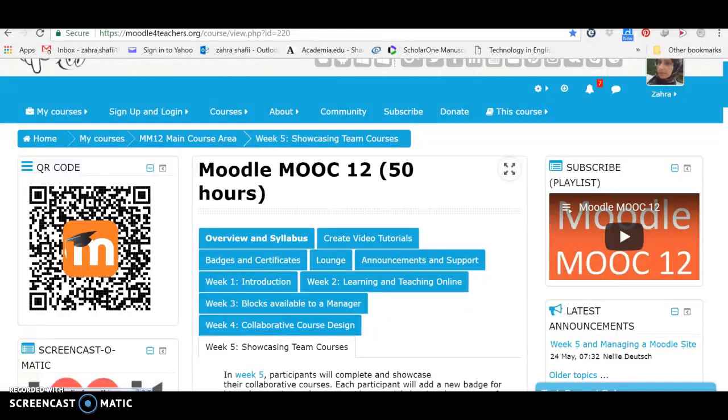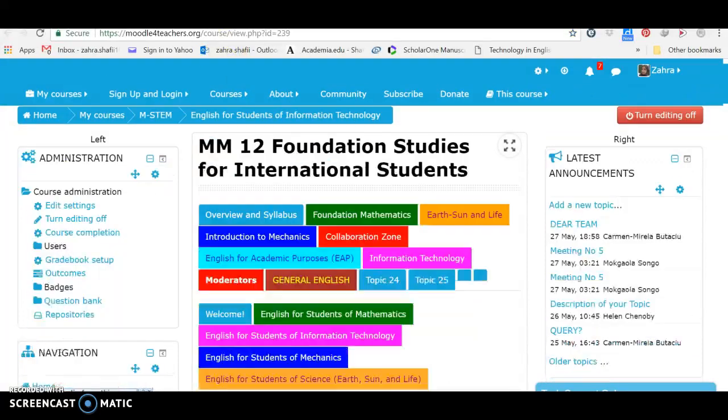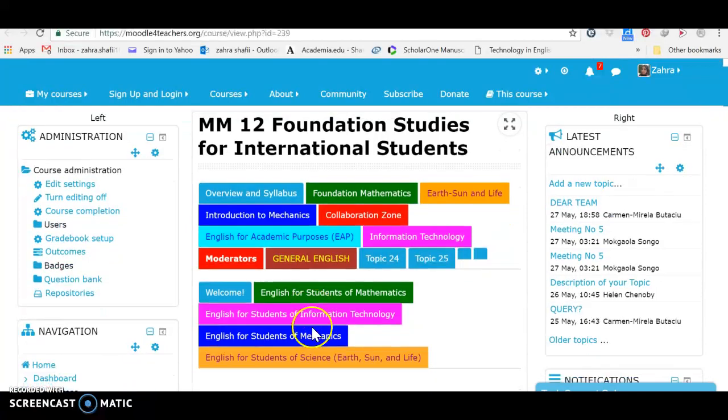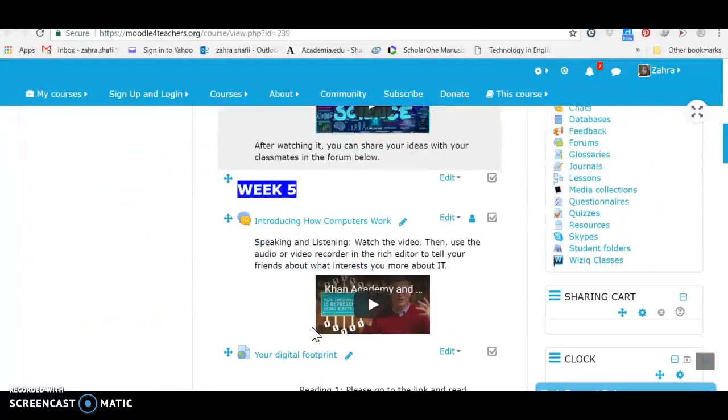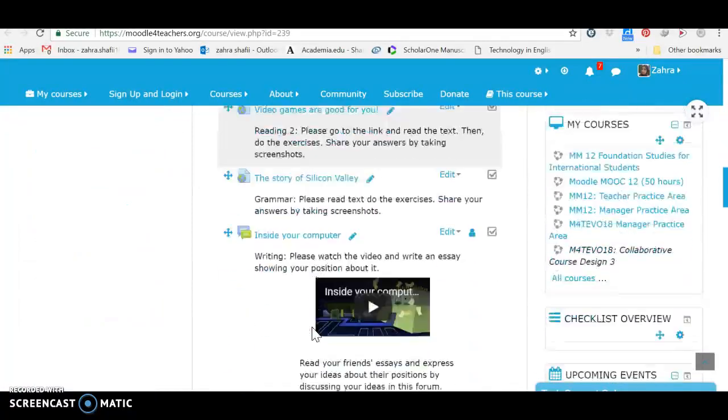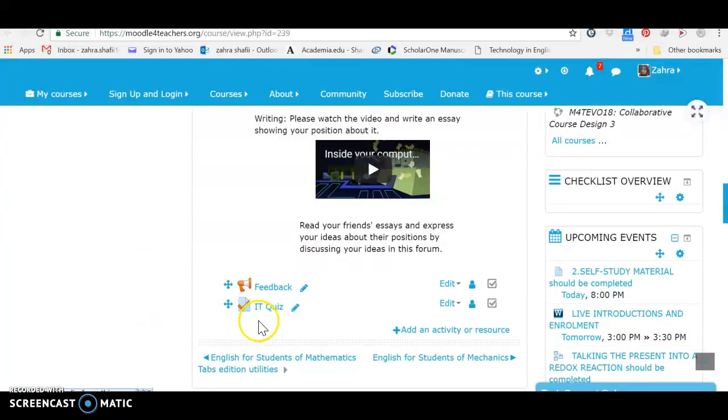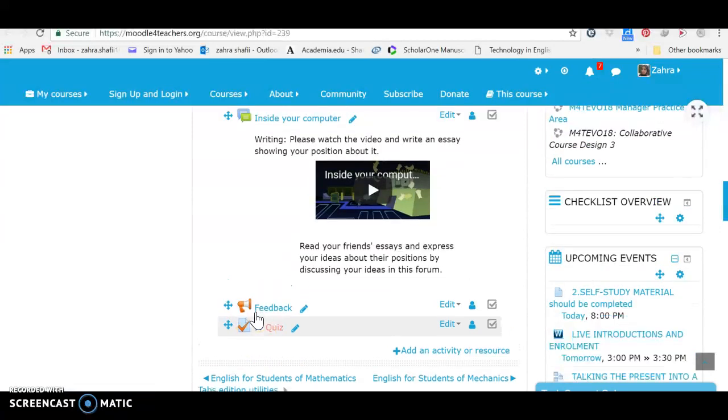We are in week 5 and now I'm going to tell you how I can add a badge to the course. As you know, my course is English for Academic Purposes, EAP, and is divided into 4 parts. Students from 4 subjects come to my course and each of them have 2 weeks of EAP. So for each of these groups of students, a badge is issued after completion of all these tasks, including the quiz.